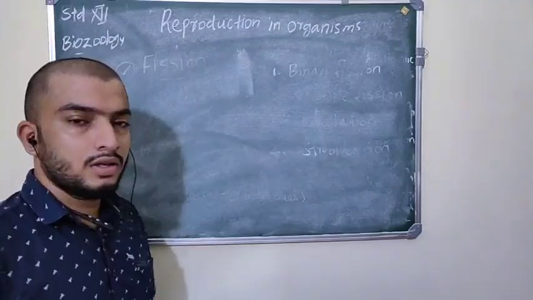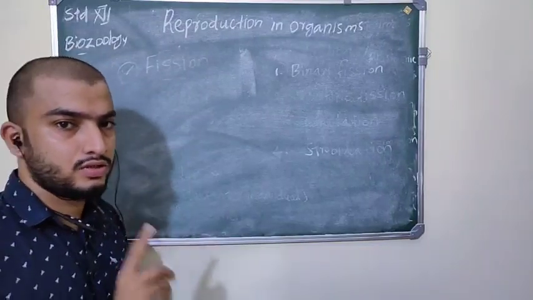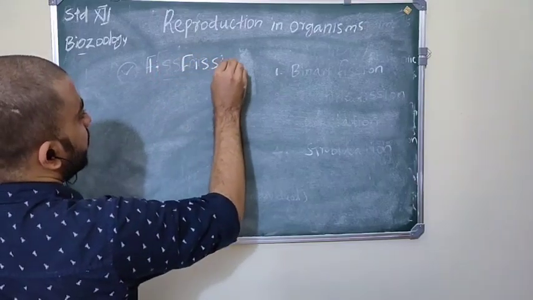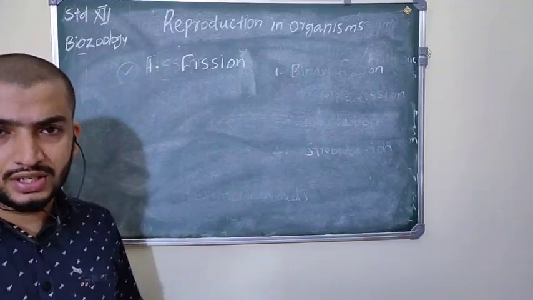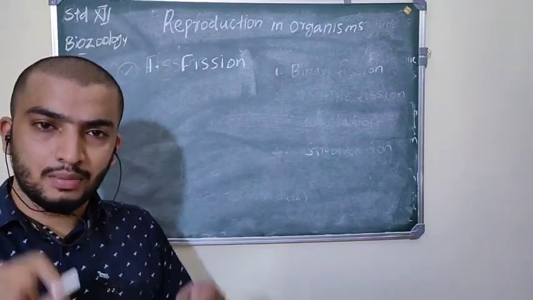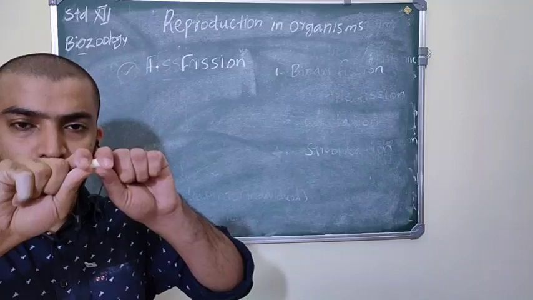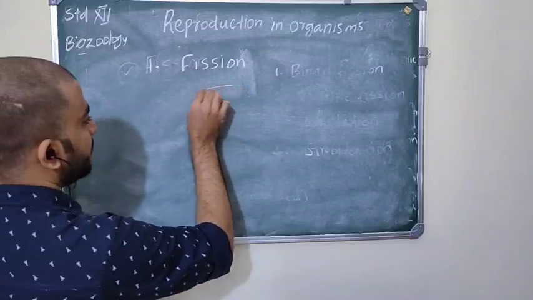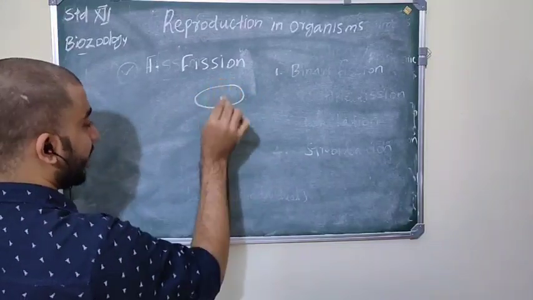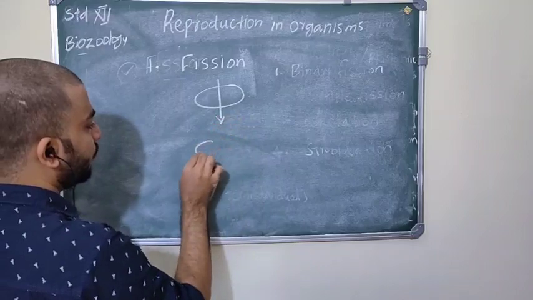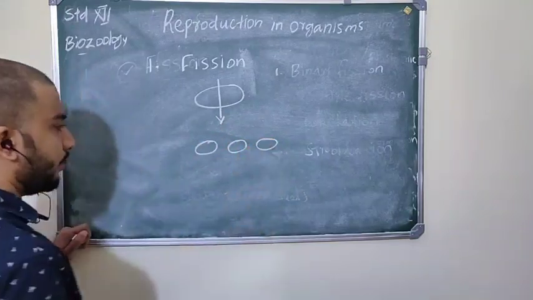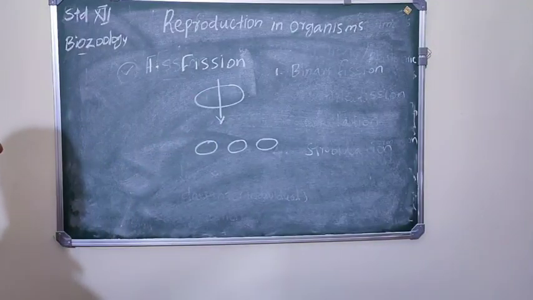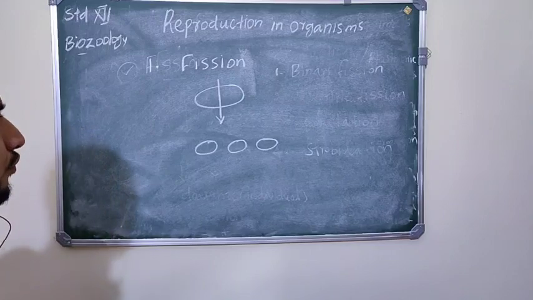Now we are going to discuss the first type of asexual reproduction, fission. What is the meaning of fission? Fission is very simple. The parental body divides into two or more daughter individuals. For example, this is the parental organism, which is divided into two or more daughter individuals. That type of asexual reproduction is called fission. Very simple.